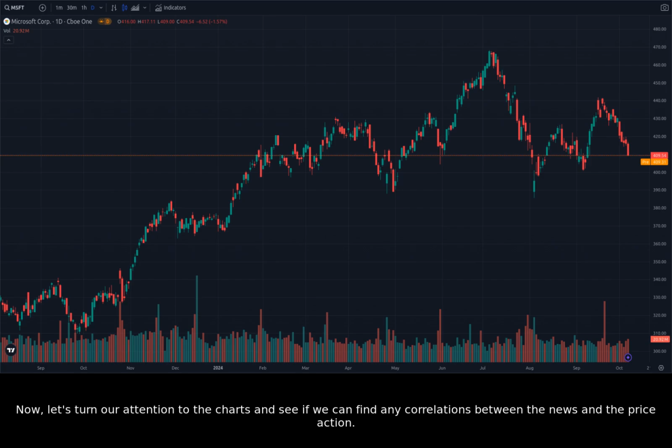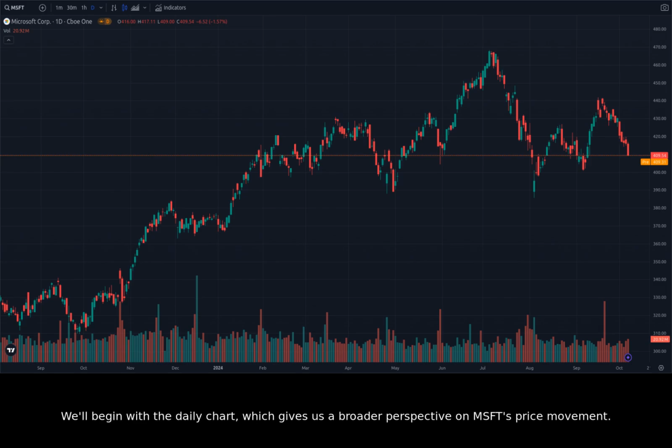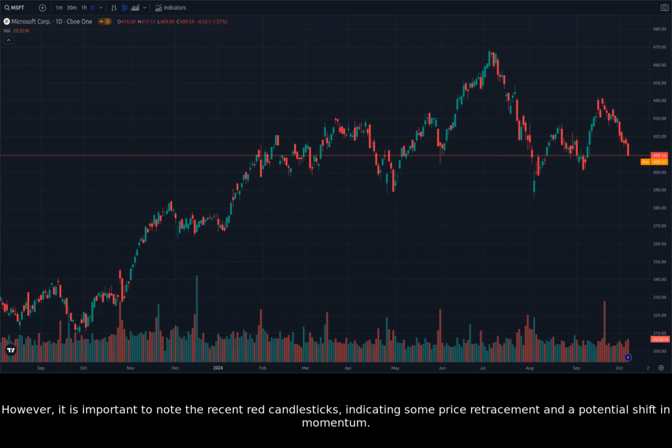Now, let's turn our attention to the charts and see if we can find any correlations between the news and the price action. We'll begin with the daily chart, which gives us a broader perspective on MSFT's price movement. The daily chart reveals a noticeable upward trend in MSFT's price over the past few months. We see several green candlesticks representing positive daily closes, suggesting a bullish sentiment in the market. However, it is important to note the recent red candlesticks, indicating some price retracement and a potential shift in momentum.